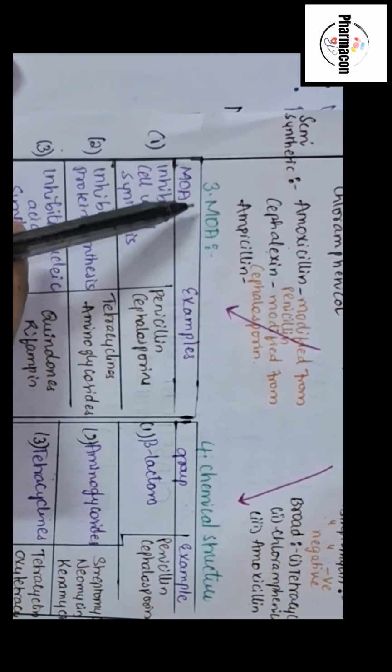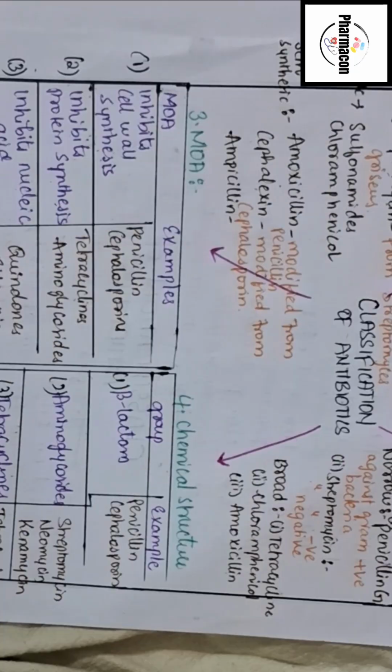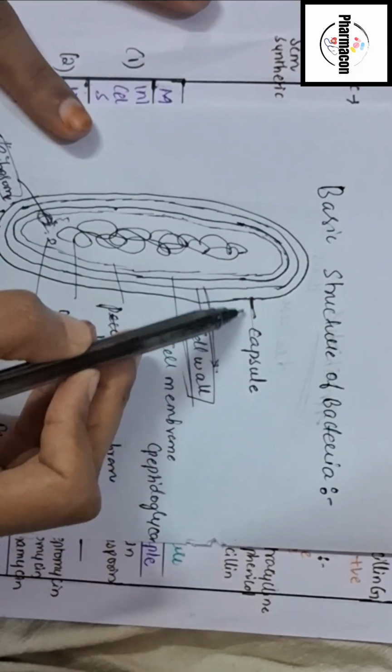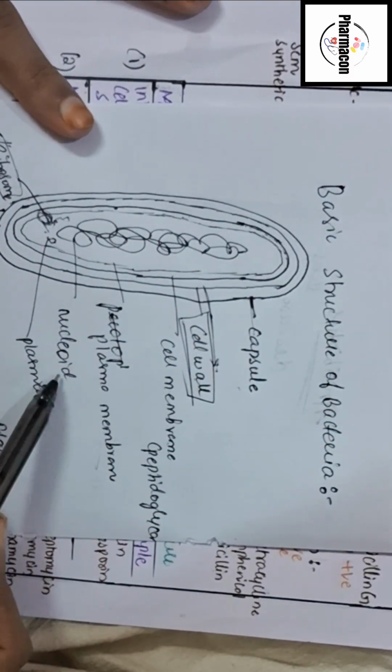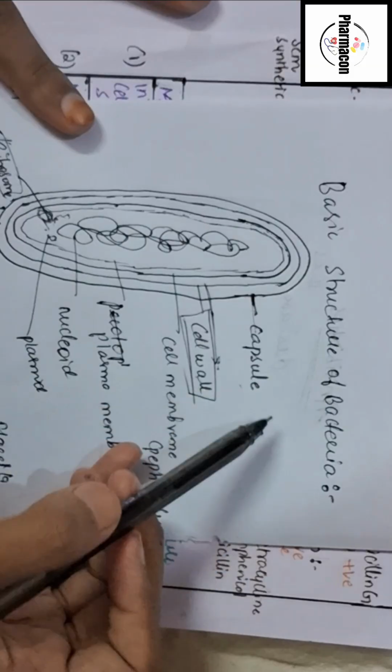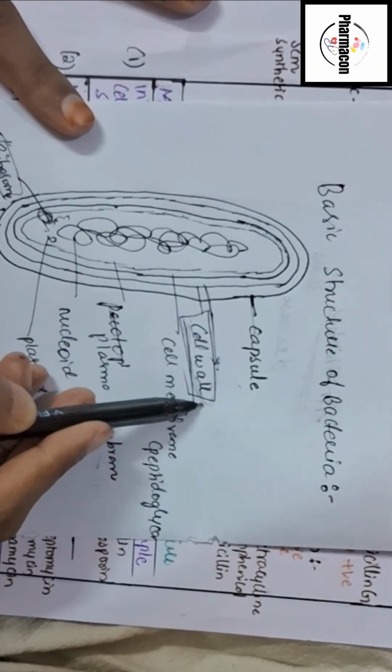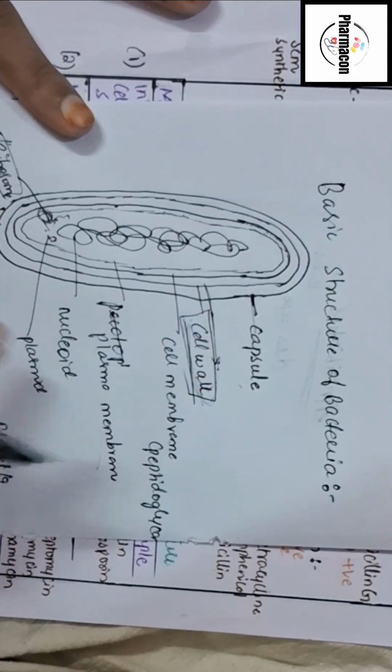Third, it is classified based on the mechanism of action. This is the basic structure of the bacteria, which includes capsule, cell wall, cell membrane, plasma membrane, nucleoid or plasmid. Okay, those antibiotics that inhibit the synthesis of the cell wall, which eventually destroys the cell, are penicillin and cephalosporin.